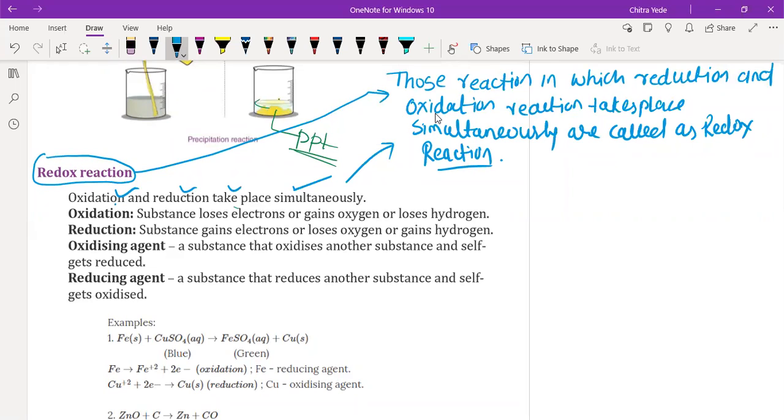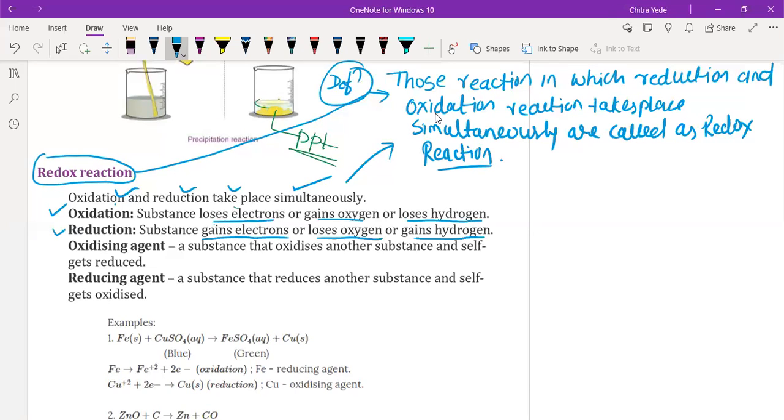So here we have written this definition in blue color. You have to write this one. Okay, it is the definition. Now see, oxidation means a substance loses electrons, as given over here, or it may gain oxygen or lose hydrogen. If any one of these three conditions takes place, then it is an oxidation reaction. Reduction is just the opposite of oxidation. Here, a substance gains electrons or loses oxygen or gains hydrogen, then there will be a reduction reaction. If any one of them is fulfilled, then that will be a reduction reaction.